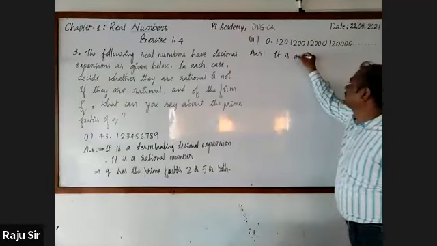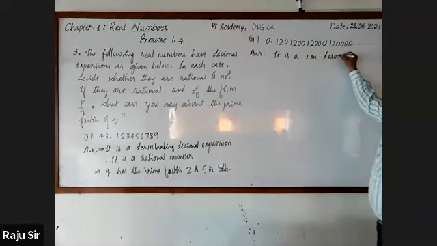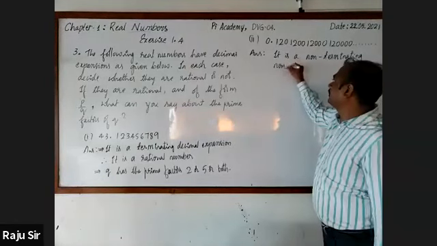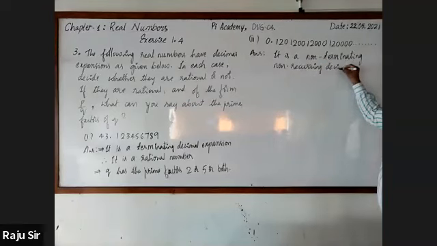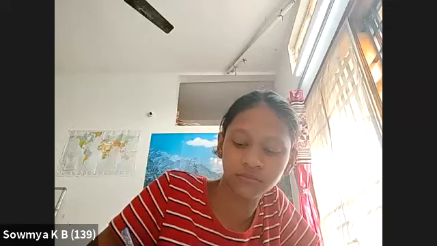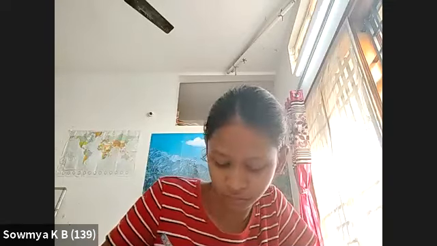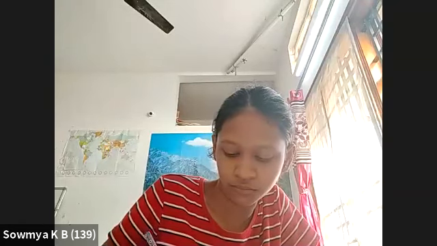Answer: it is a non-terminating, non-recurring decimal expansion. Therefore, it is irrational. It is irrational. Next, let's move on to the third one.